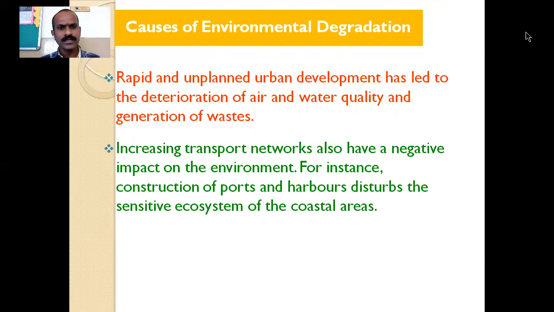For instance, the construction of ports and harbors disturbs the sensitive ecosystem of coastal areas. Obviously, the fishes and ocean organisms are disturbed because of the construction of harbors. Even the use of more and more transport vehicles increases the amount of carbon monoxide in the atmosphere, and therefore pollution is caused. So in this way, all these human activities are responsible for the degradation of the environment.